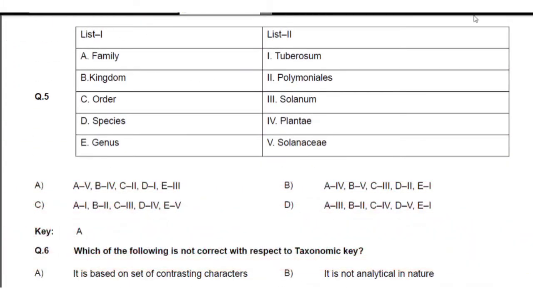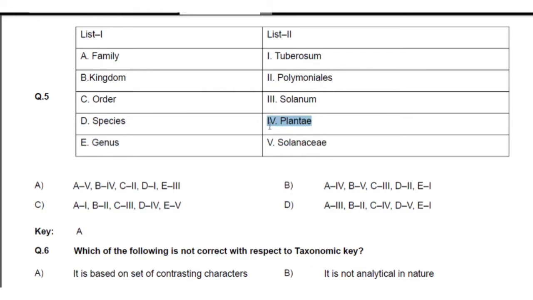We come to the fifth question. They gave list 1 and list 2. Very important. A family has one suffix. The suffix, the last part, is called aceae. If aceae is there in any word, that is related to the family. Family means the option B, that is fourth, fifth. The first, A, is related to fifth. Now find out in the options A, B, C, D where A is fifth; only one option is there. That means the best answer, the correct answer, is A. The remaining is the kingdom. Kingdom is related to Plantae. So Plantae is one type of kingdom.